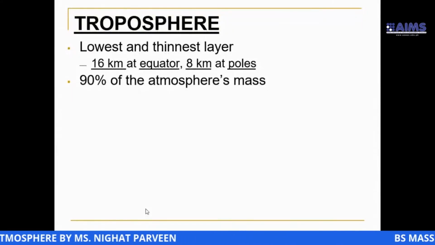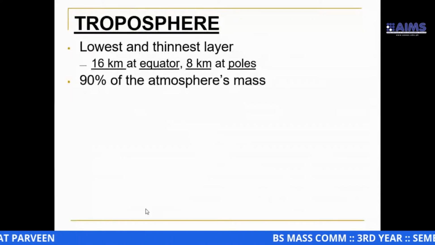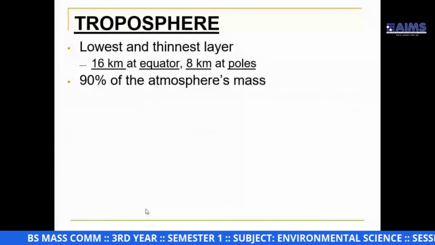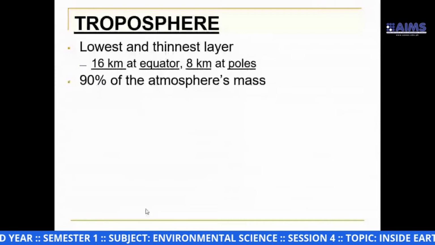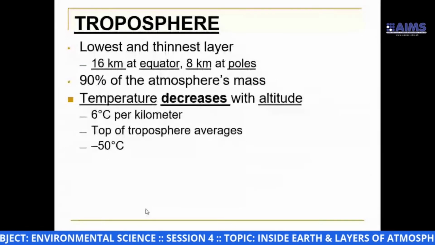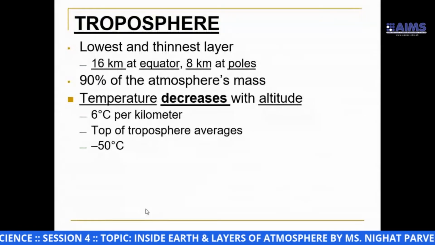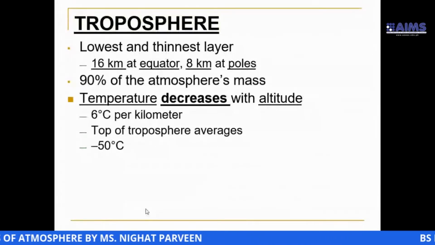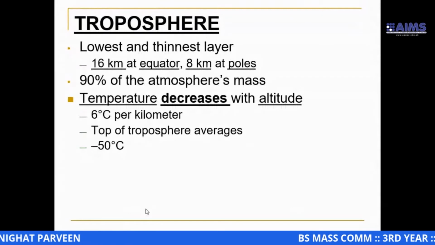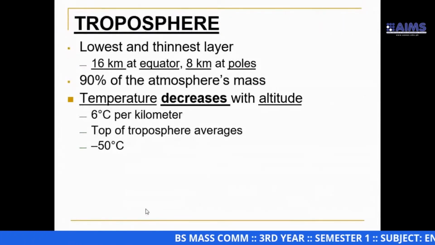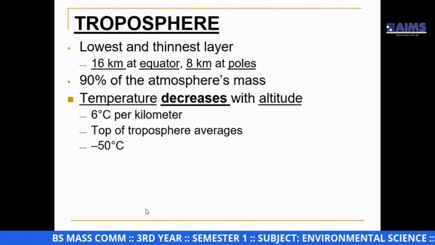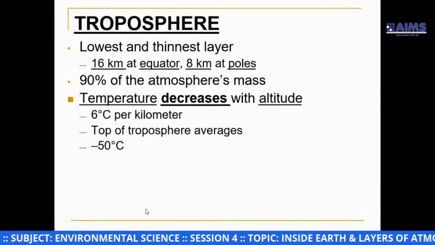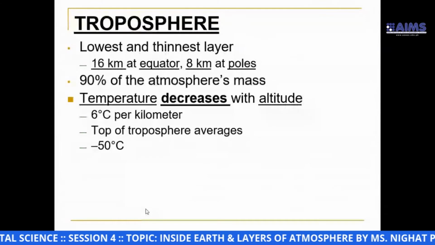So 90% of Earth's atmosphere is comprised of this layer. Which layer? Troposphere. All right. The relationship between temperature and altitude is that temperature decreases with altitude. As we go higher, temperature will fall accordingly. The higher we go, the lower the temperature we will observe.